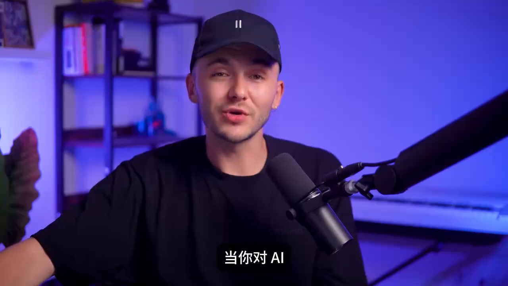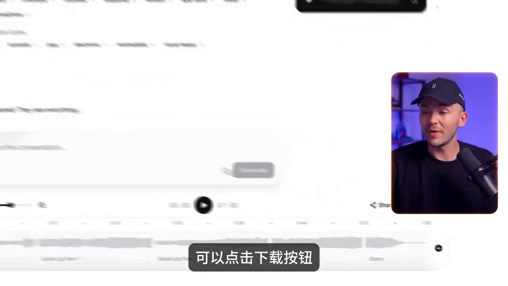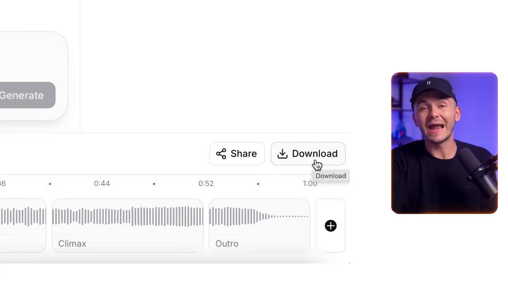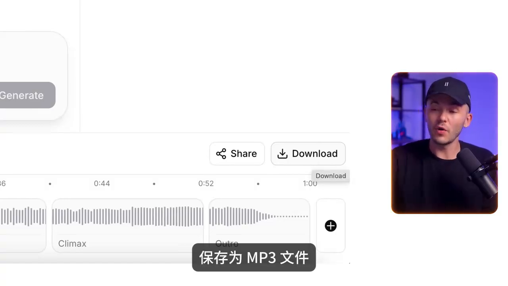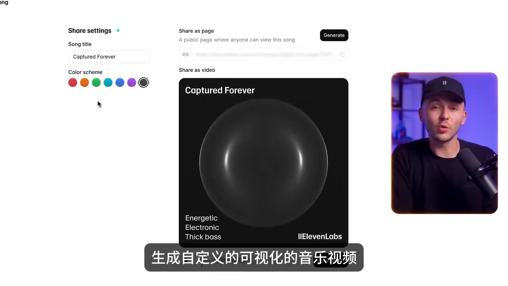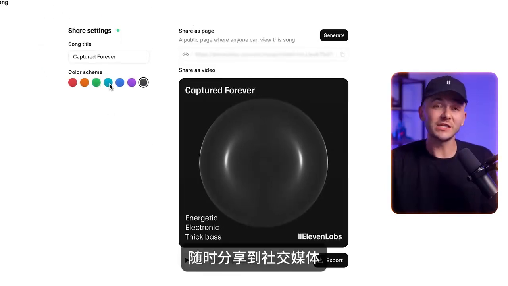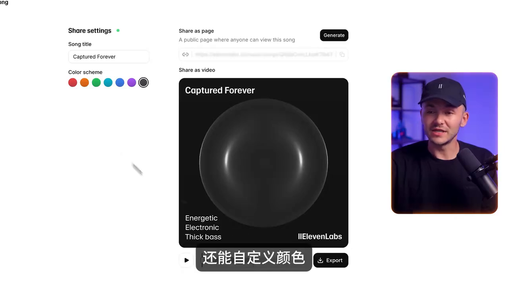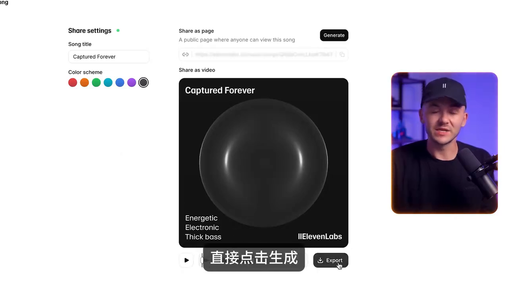And I do want to mention that once you're happy with your AI generated music, you can go ahead and click the download button and it will be saved as a .mp3 file, or you can click the share button right here and you'll be able to generate a custom audio visualizer video ready to share on social media. And you can even customize the color and simply click generate.